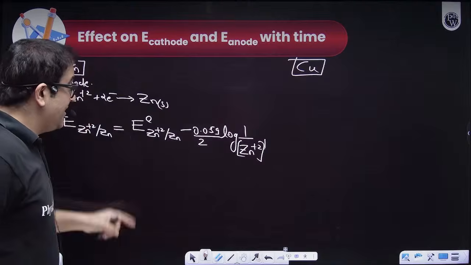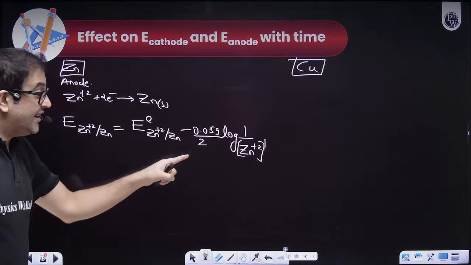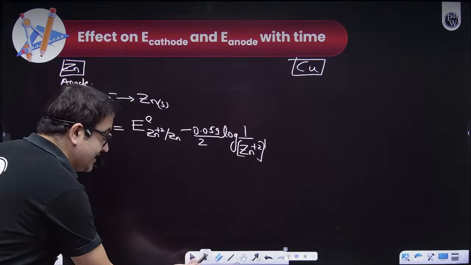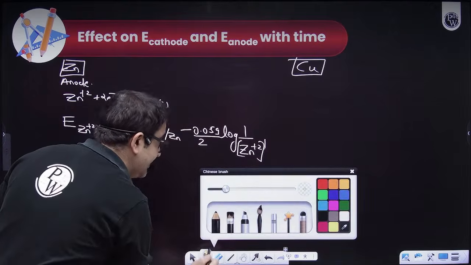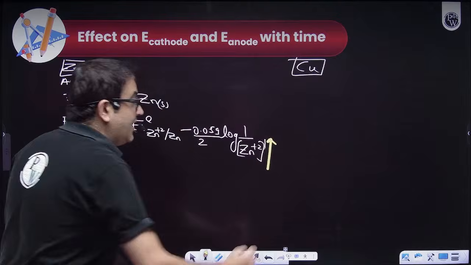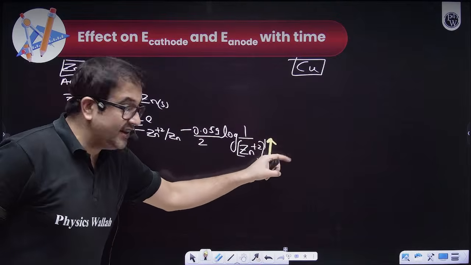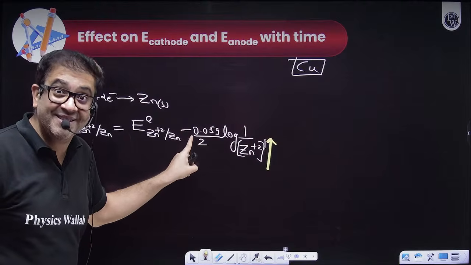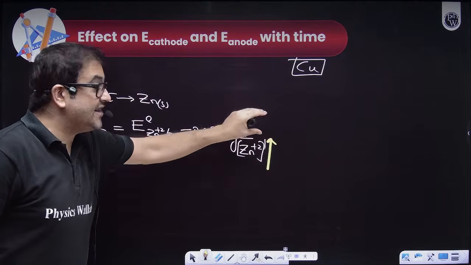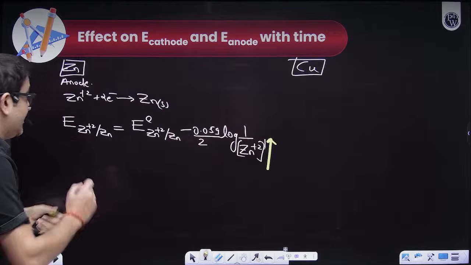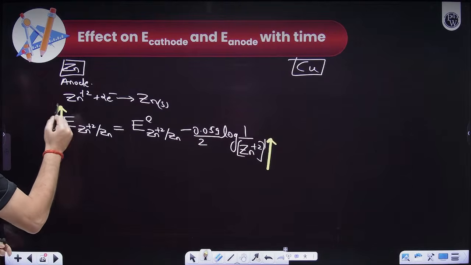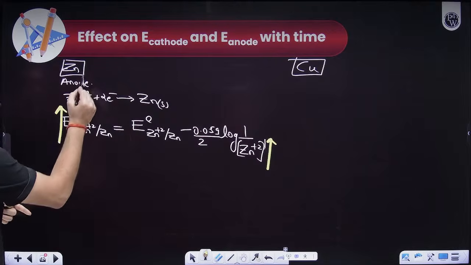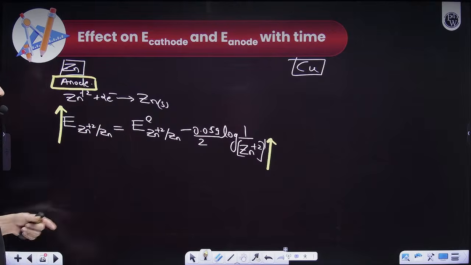But we know that once you start the reaction, the concentration of zinc will increase. Because the concentration of zinc will increase, say zinc raised to the power minus 1, this minus will become plus. So as the concentration of zinc increases, the electrode potential of zinc, which is acting as anode, will increase.